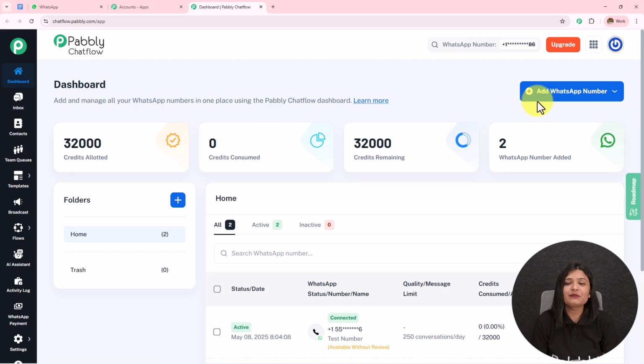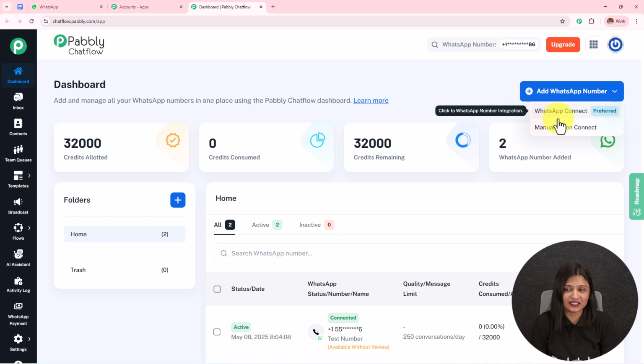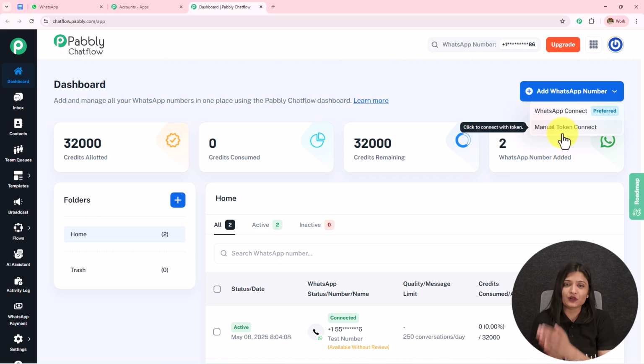To add your WhatsApp number to your Pabbly Chatflow account, simply click on this add WhatsApp number, click on this WhatsApp connect, which is the preferred method, or you can use a manual token to connect your Pabbly Chatflow to your WhatsApp. If you want to get the step-by-step process, the detailed video is available in the description. You can check that out. Also on the left-hand side, we have very important features like inbox, contacts, team queues, templates.